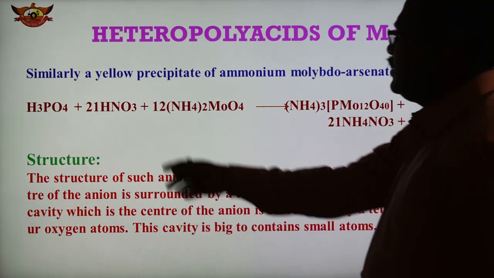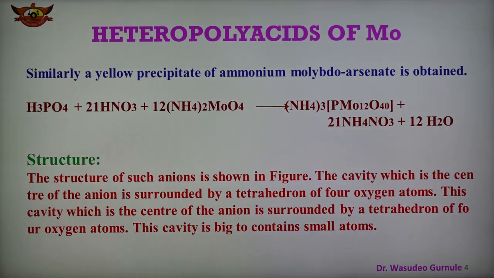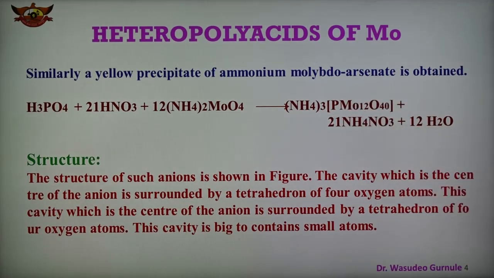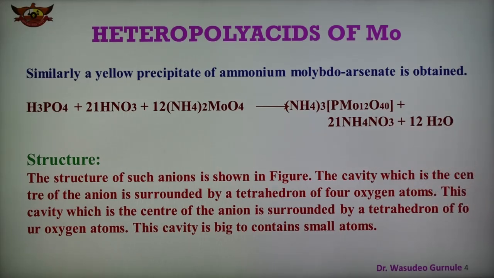H3PO4 reacts with nitric acid. This is the compound containing phosphate, and this is ammonium molybdate. Nitric acid and the solution containing phosphate ion react, forming this type of compound, which is the yellow ammonium phosphomolybdate, and here ammonium nitrate and water are formed. So this is the reaction where we get the yellow ammonium phosphomolybdate precipitate.